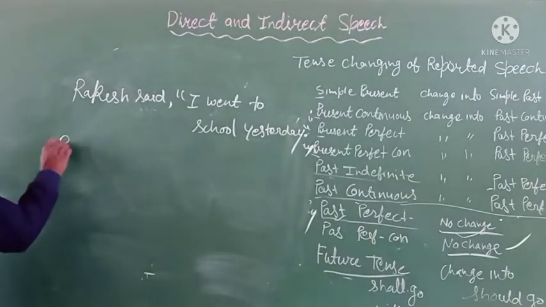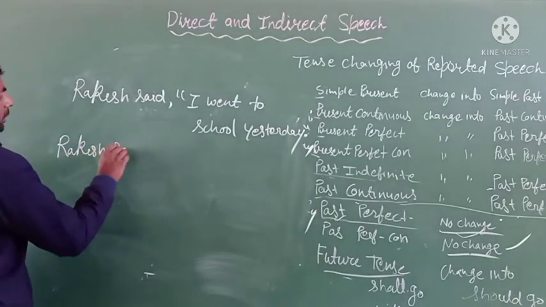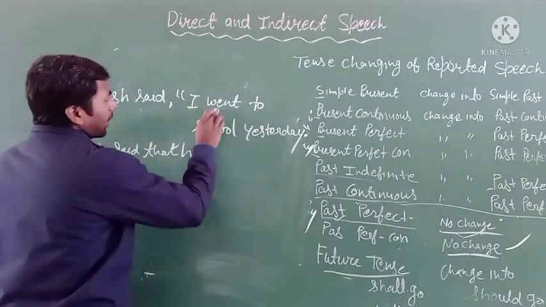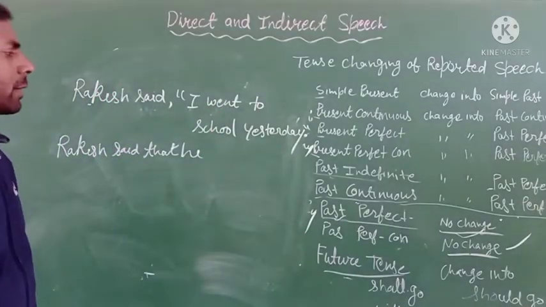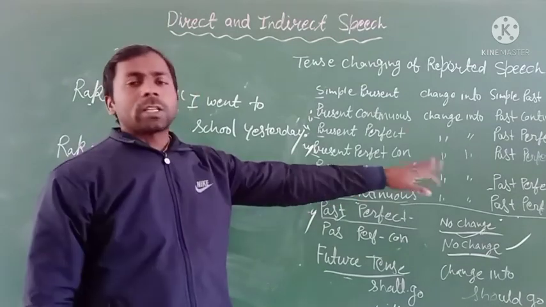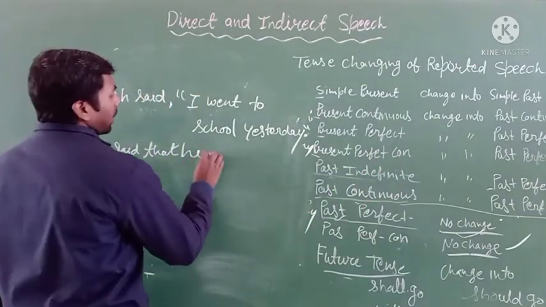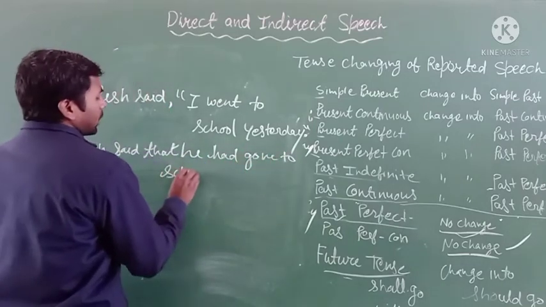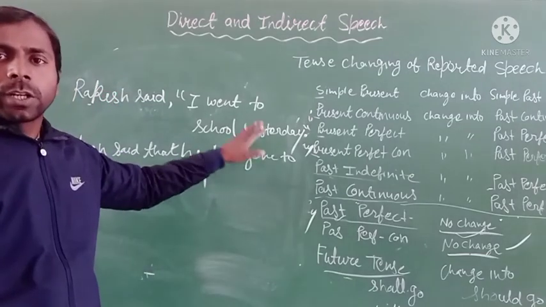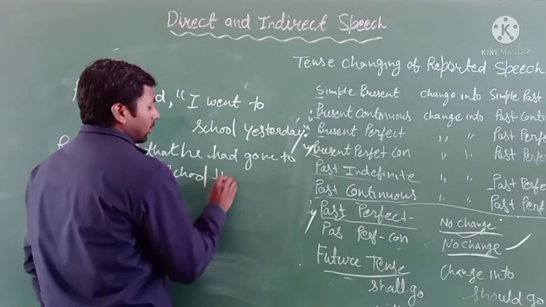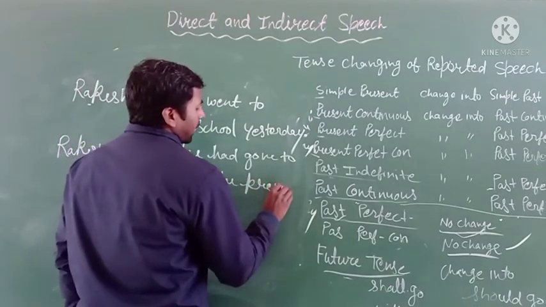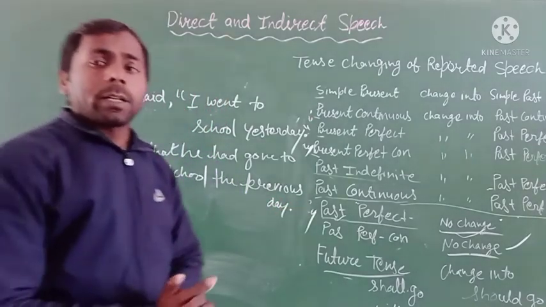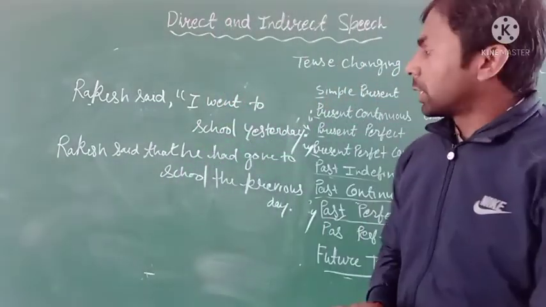So you have to write here: Rakesh said that he had gone to school the previous day. I change the subject to he, and this is the simple past tense, which changes into the past perfect. Clear? I hope you all understand this change.